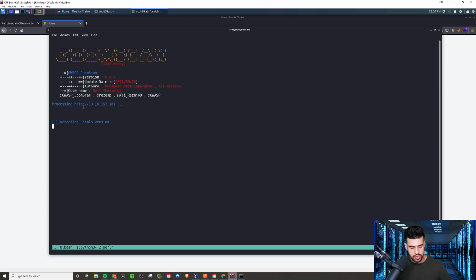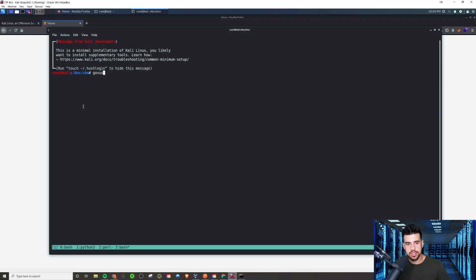Another thing I'll do while we're waiting on this is go ahead and do our subdirectory brute forcing. Let's stick to the methodology. Let's not forget to do anything critical, right? Honestly, I need to automate this part, but we'll do it the manual way for now. Giving it the URL, giving it the word list.